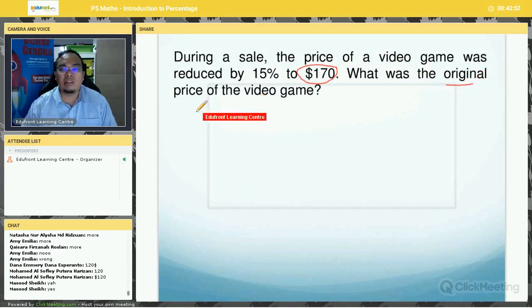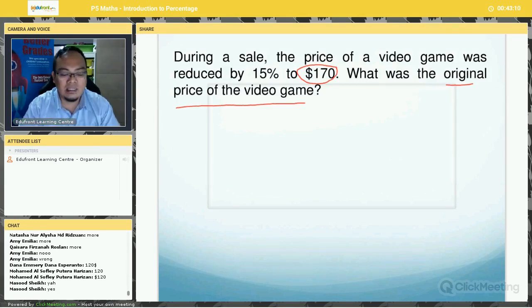Now what was the original price of the video game? Let me ask you, is the original price of the video game more than or less than $170? Anyone? Is the original price of the video game more or less?